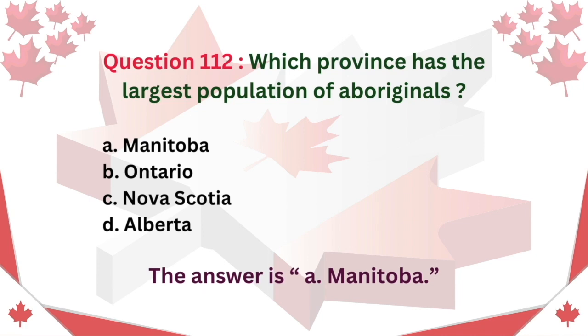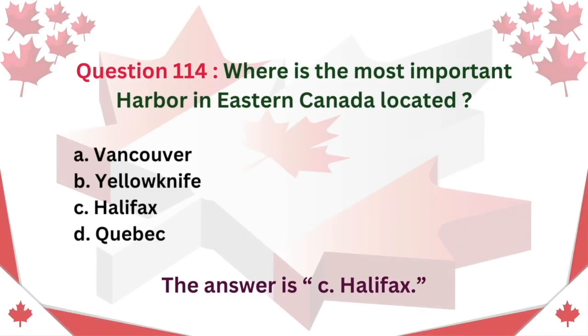Question 112. Which province has the largest population of Aboriginals? A. Manitoba. B. Ontario. C. Nova Scotia. D. Alberta. The answer is A. Manitoba. Question 114. Where is the most important harbor in eastern Canada located? A. Vancouver. B. Yellowknife. C. Halifax. D. Quebec. The answer is C. Halifax.